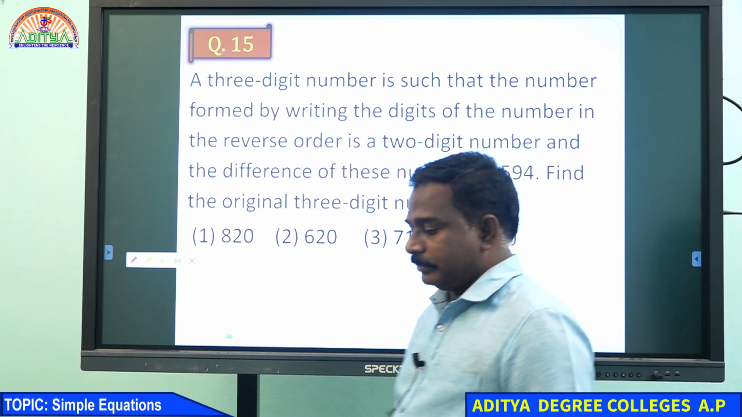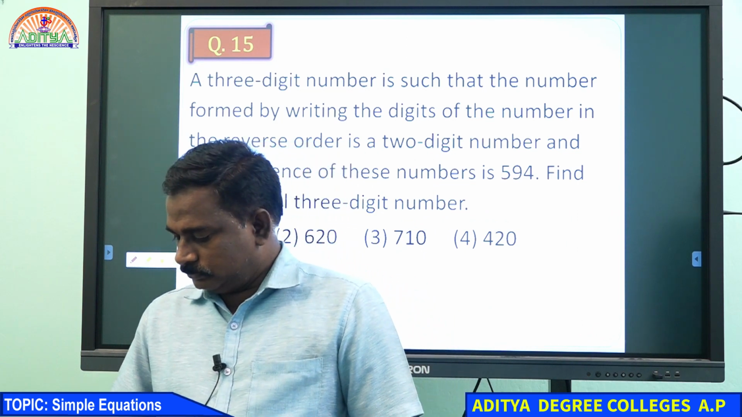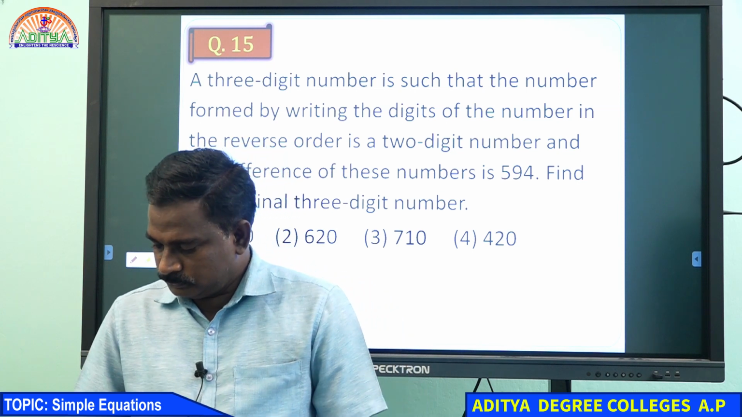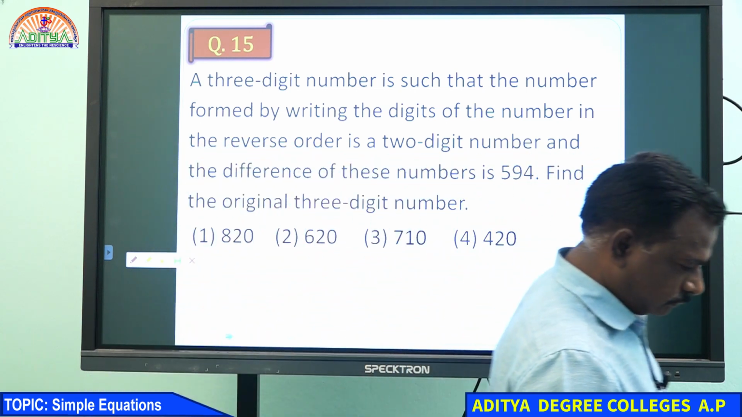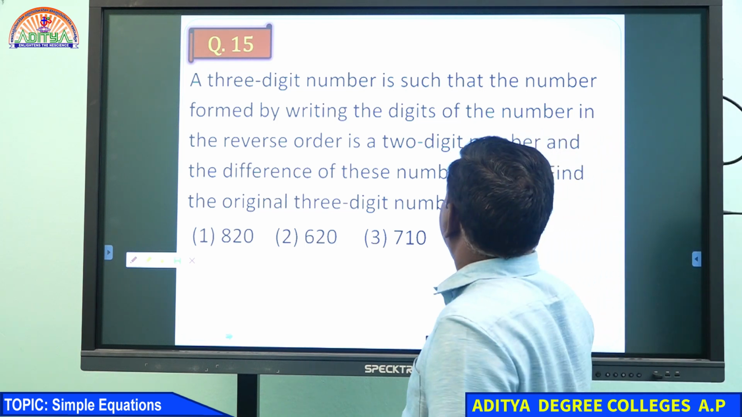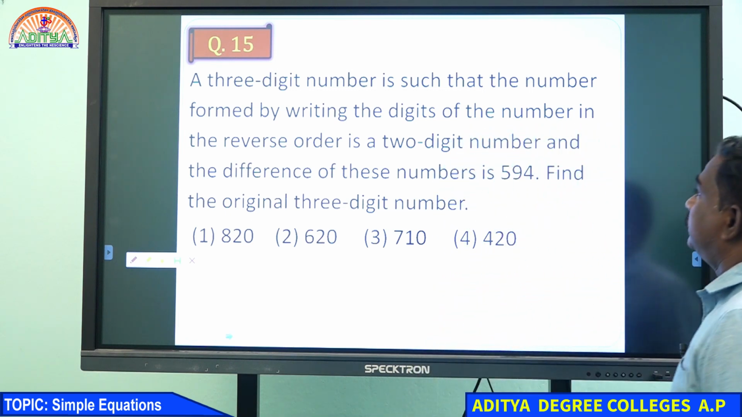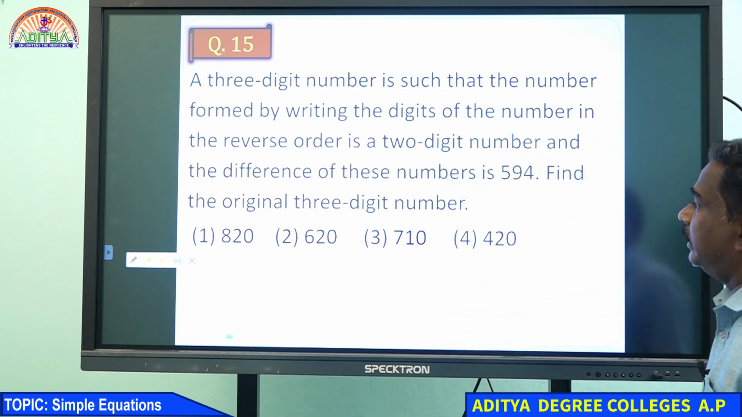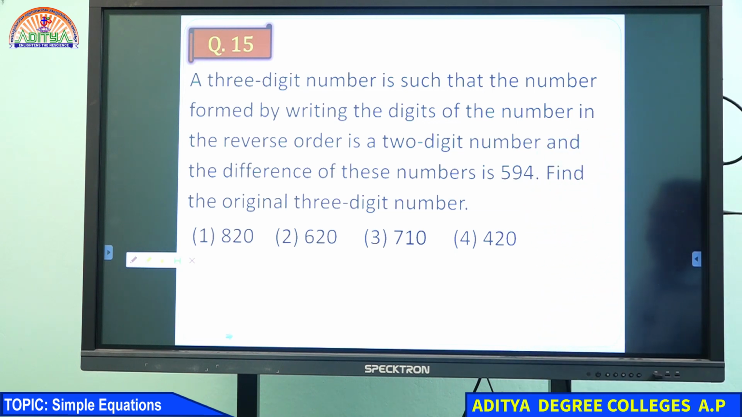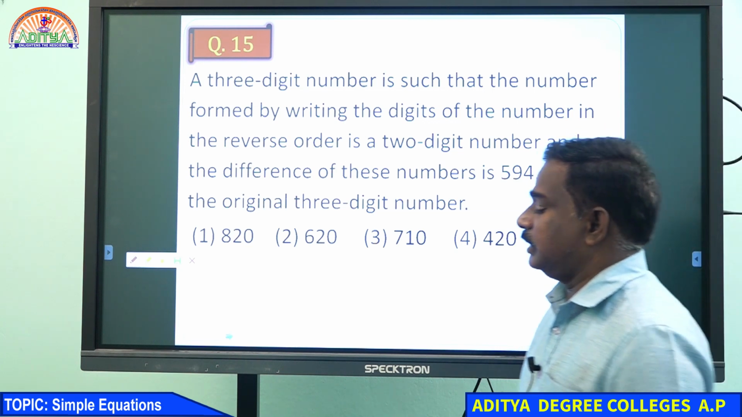What is the answer here? A 3-digit number is such that the number formed by writing the digits of the number in the reverse order is a 2-digit number, and the difference of these numbers is 594. Find the original 3-digit number.